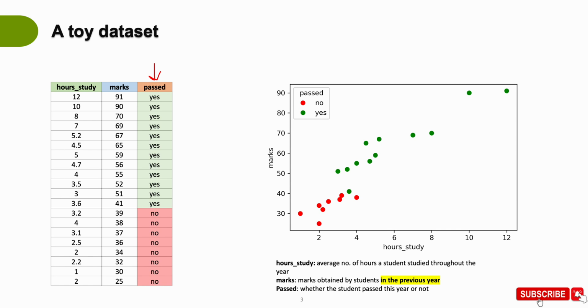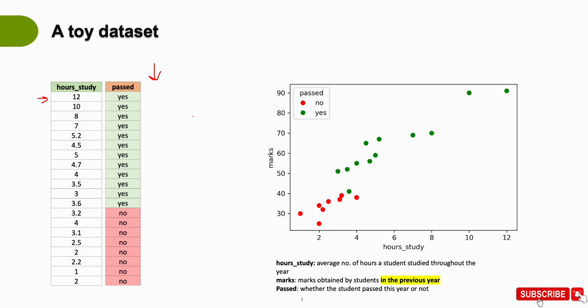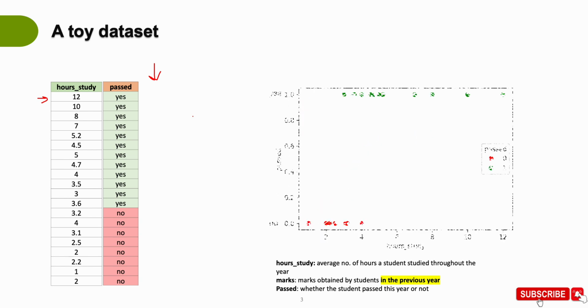So essentially, if you look at this record, what we are saying is that a student studied for 12 hours on average throughout the year. He obtained 91 marks in the previous year, and this time he passed. Right? That's a description of the record. Now, since we have three columns, it would be difficult to visualize. Hence, we'll be dropping the marks column, and we'll be working only on these two columns, hours of study and pass.